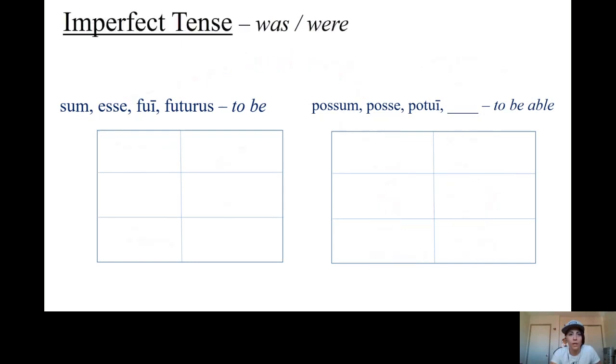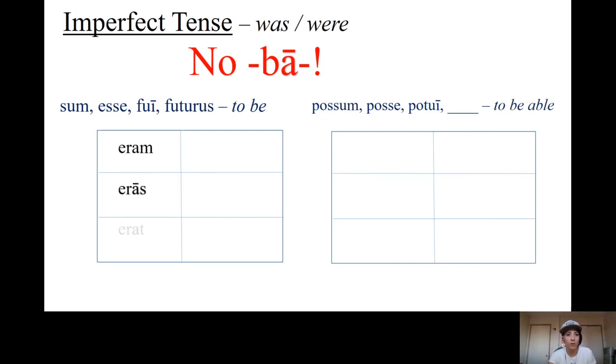All right, now the imperfect tense of these verbs, okay? Big thing that you have to remember is there's no BA, all right? The biggest mistake that I see with sum, esse is for people to put something like esse bam, esse bas, esse bat, and I get how that's logical, but that is not what we want to do at all. You just have to memorize these paradigms separately. Now, if you want to remember instead of BA, it's RA, that's okay, but that seems a little bit confusing. Just memorize it, okay? We have eram, eras, erat, eramus, eratis, erant. It means I was, you were, he, she, it was, we were, y'all were, they were.